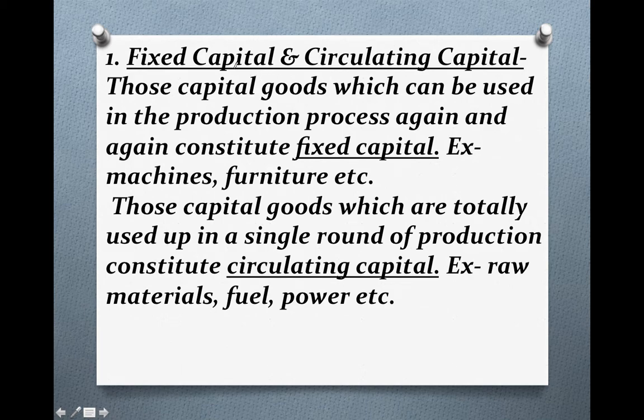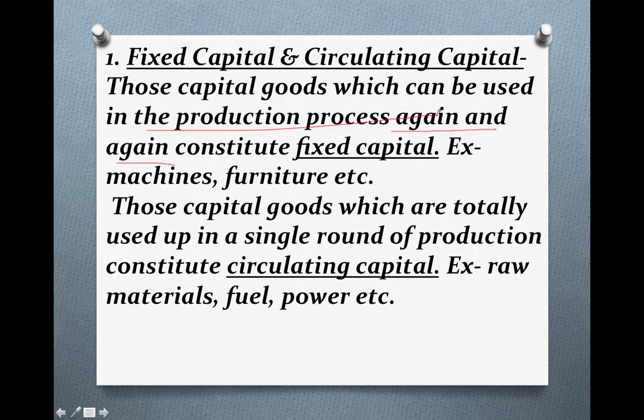Now first we will talk about fixed capital. What is fixed capital? Those capital goods which can be used in the production process again and again constitute fixed capital. So fixed capital means all those capital goods which you can use again and again in producing goods and services. The main hint is that you can use them again and again in the production process. That is fixed capital.